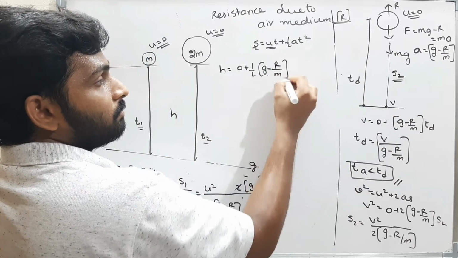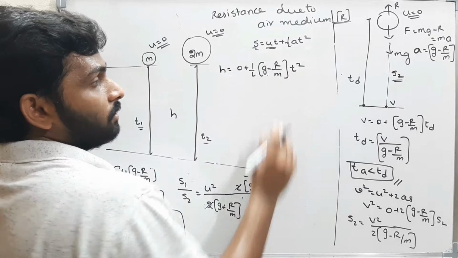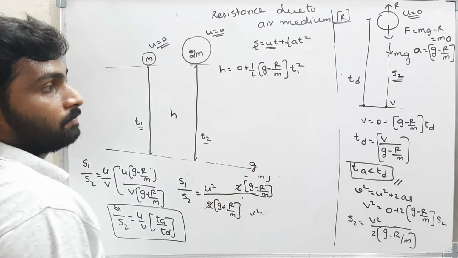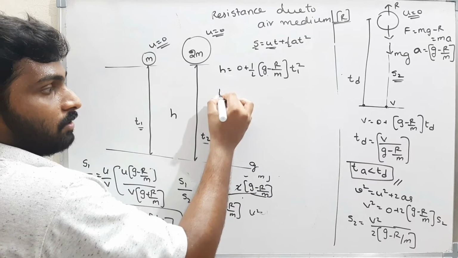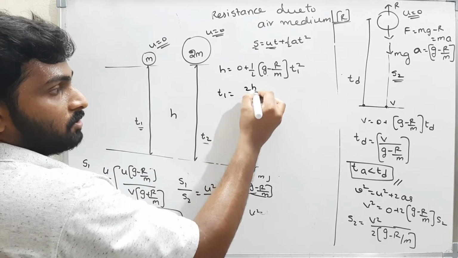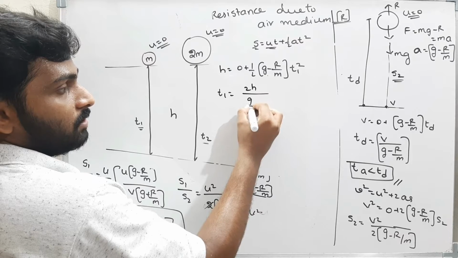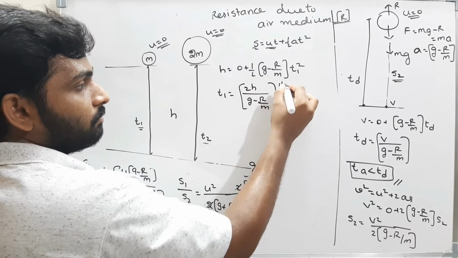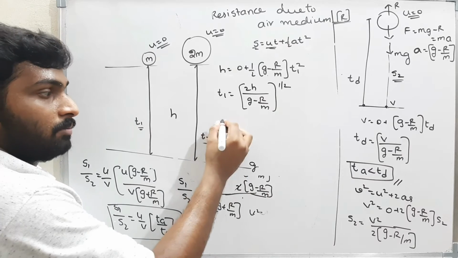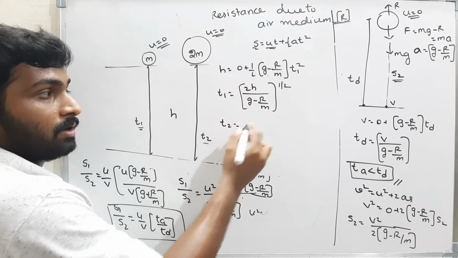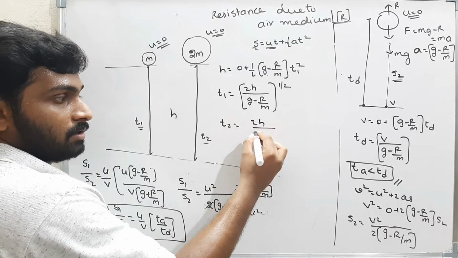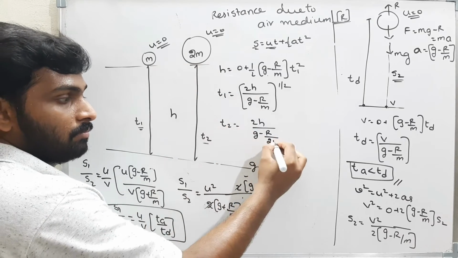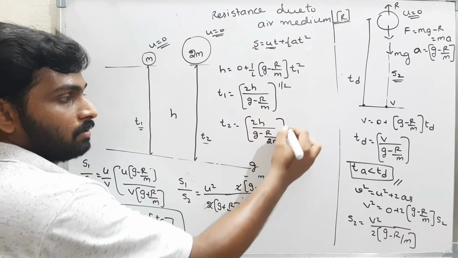If it is body m, then the time is t1. The time t1 is root of 2h by g minus r by m. If it is time t2, the time taken by the body of mass 2m, that is 2h by g minus r by 2m, whole power 1 by 2.